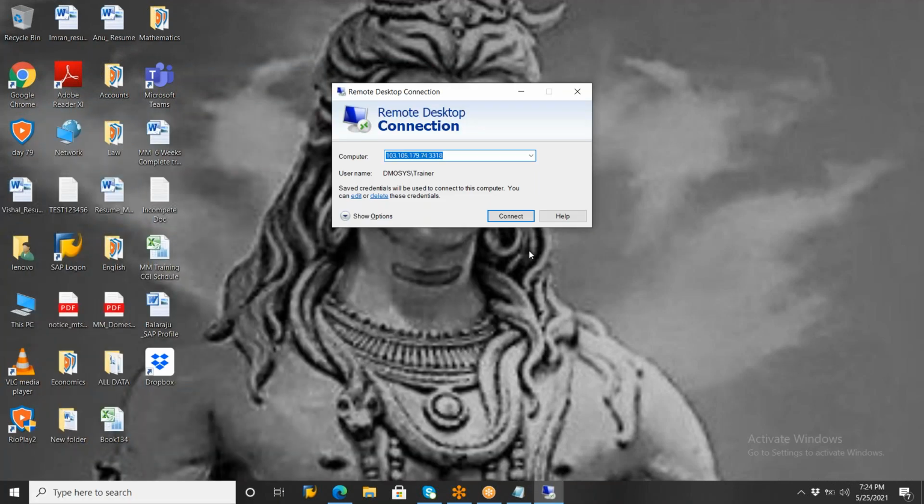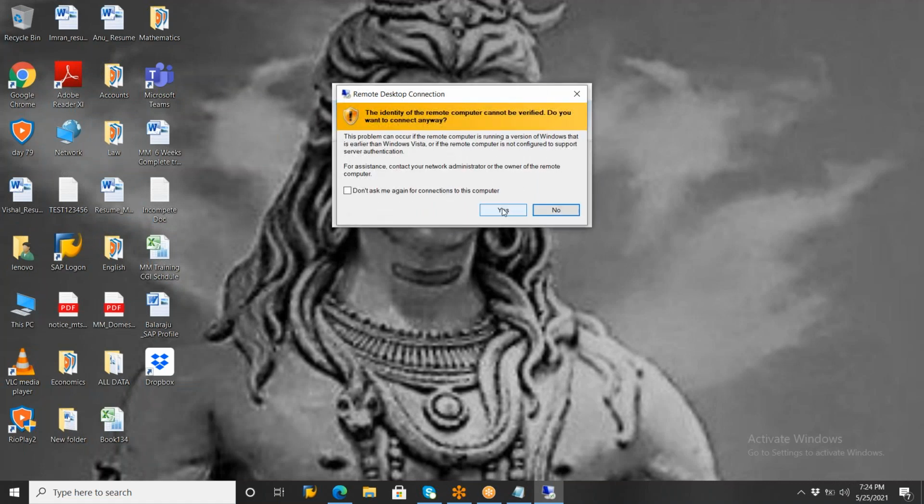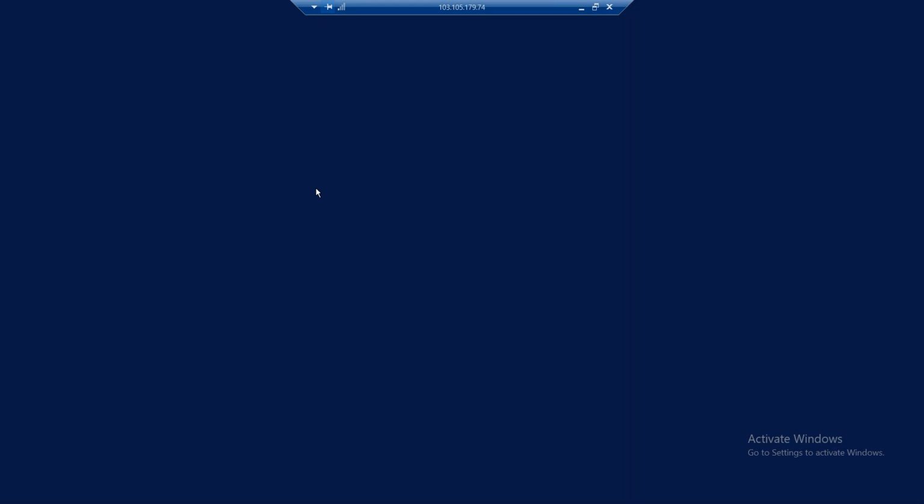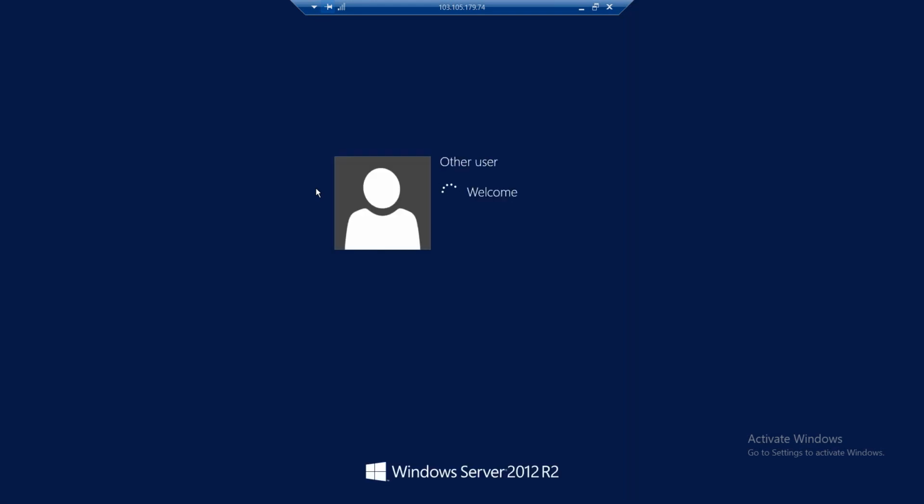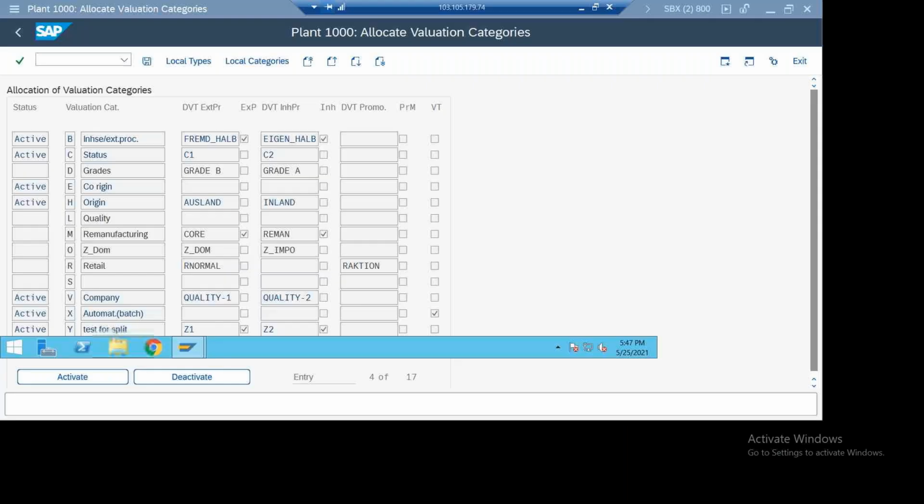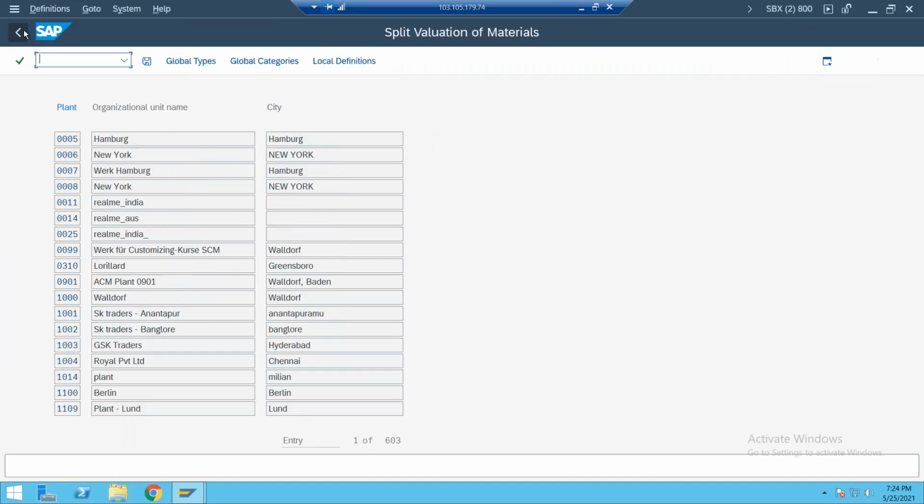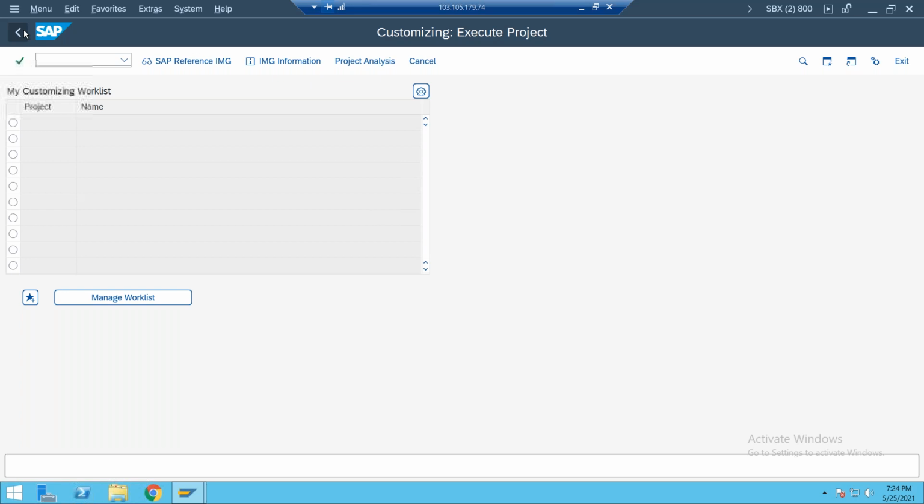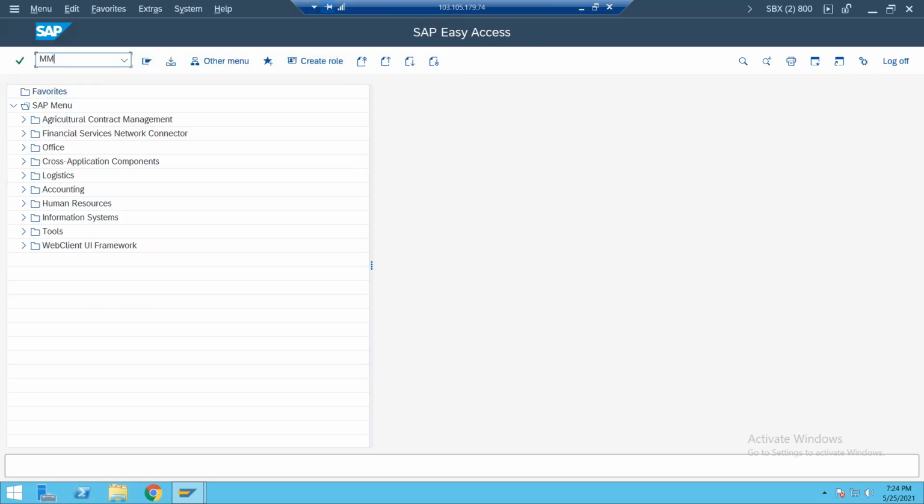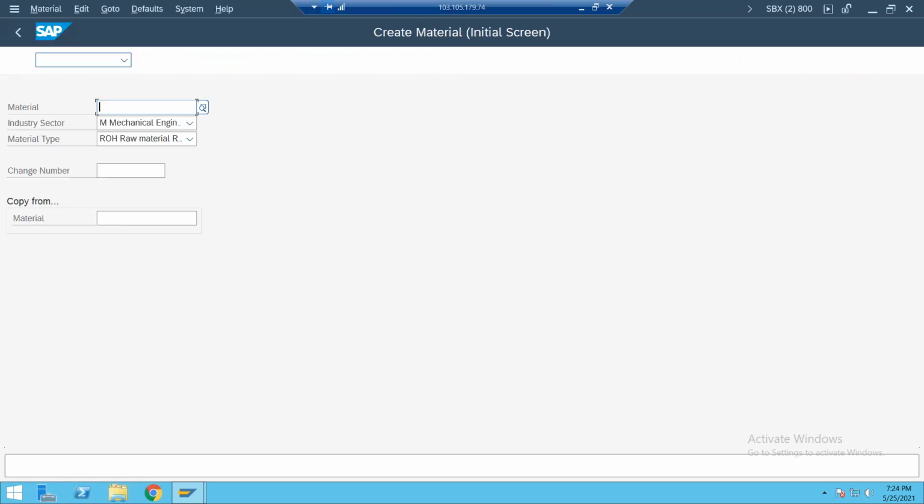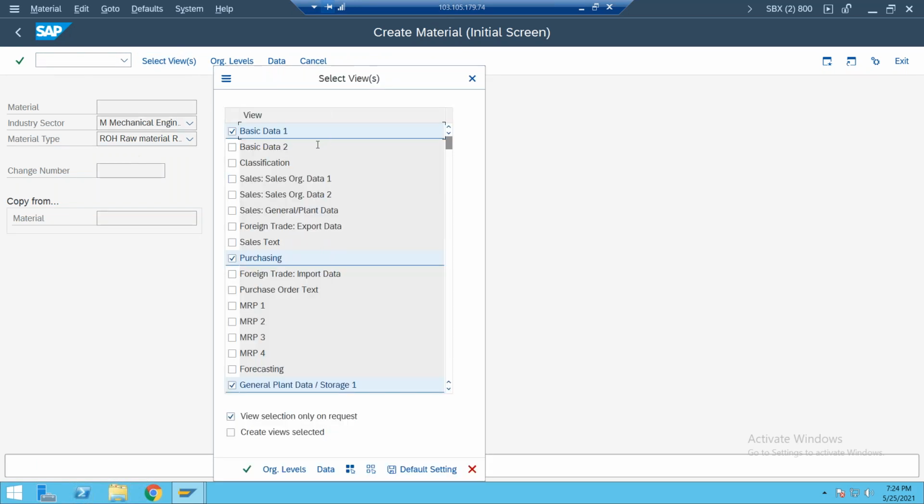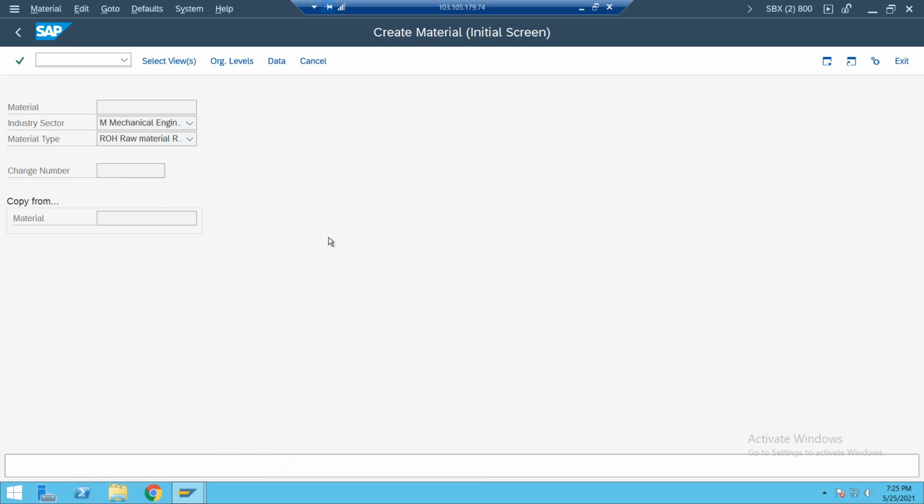Go to remote desktop connection. Now click on connect. Okay, step one, we will create one material here, MM01. This is some raw material. Go to selection views: the basic MM views, basic data, purchasing, general plant, storage, and accounting one. Enter the plant and storage location.